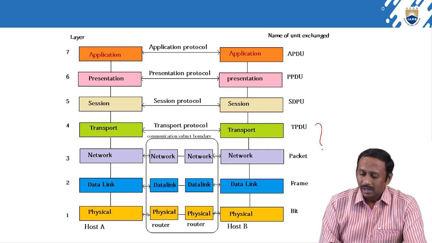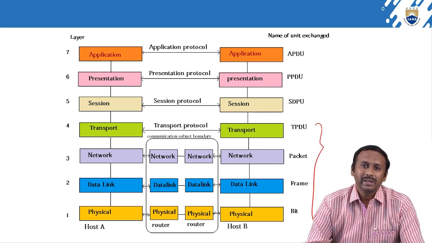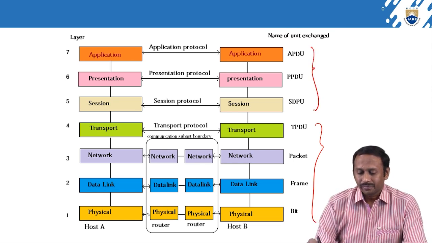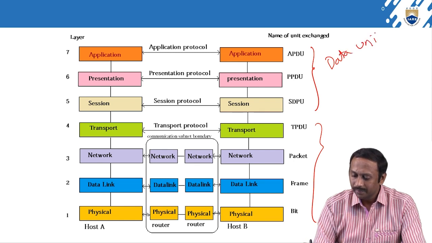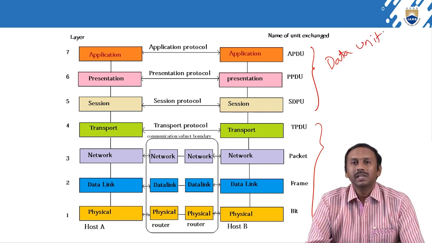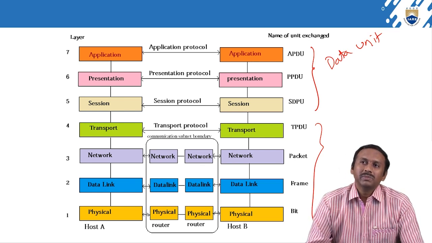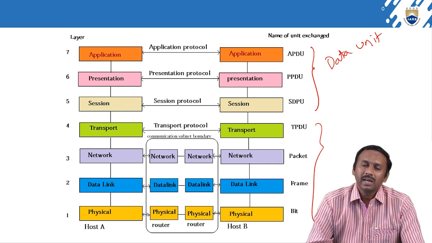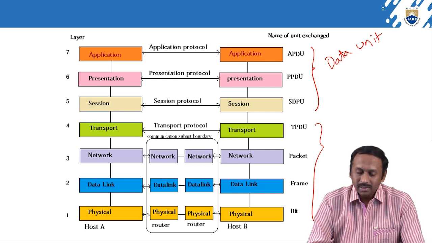So far we have had different terminologies for data representation in each layer, but here we can simply call it a data unit: an application layer data unit, a presentation layer data unit, and a session layer data unit. Like this we can talk about data in these particular layers.